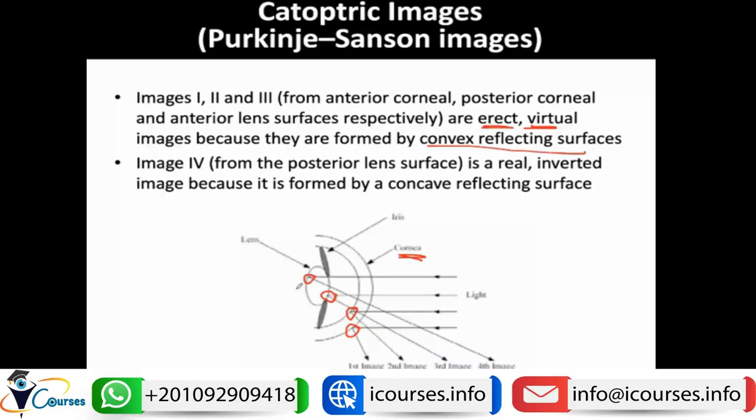This is in contrast to the posterior lens surface, which forms image number 4. Image number 4 is formed by a concave surface, which acts as a concave mirror, forming a real inverted image.